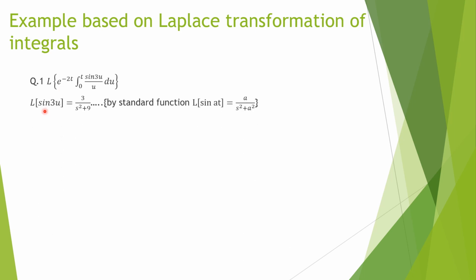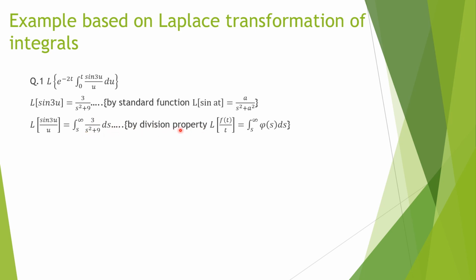So let's begin. Laplace transformation of sine 3u, same as sine 3t, so the value is the same. It will be 3 upon s square plus 9. By the standard function we can write sine at will be a upon s square plus a square. Laplace transformation of sine 3u divided by u: so division by t property, integration s to infinity with respect to ds. Okay, so integration s to infinity 3 upon s square plus 9 ds.